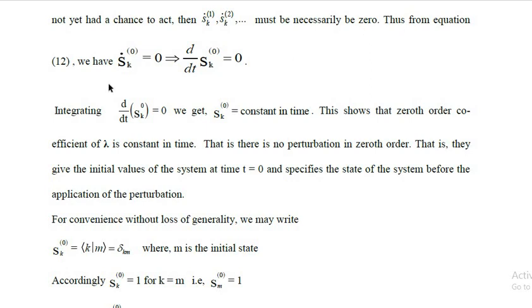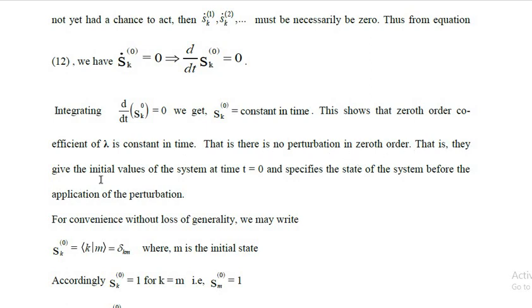Thus, from equation 12, we have Ṡ_k^(0) is equal to 0. This implies d by dt of S_k^(0) is equal to 0. Now, integrating this, we get S_k^(0) is equal to constant in time. This shows that the 0th order coefficient of lambda is constant in time. That is, there is no perturbation in 0th order.